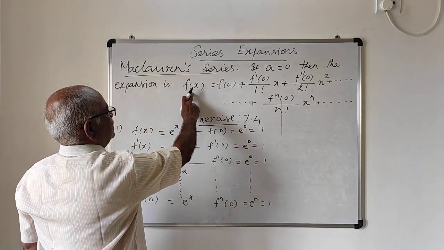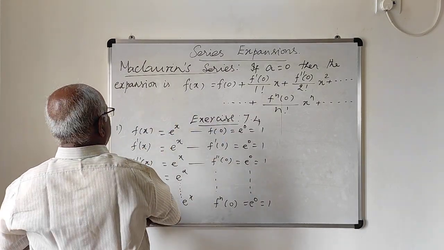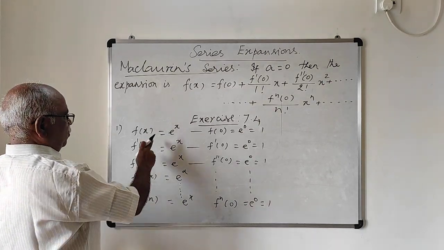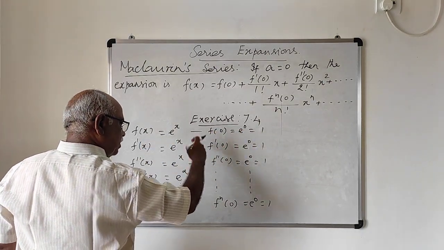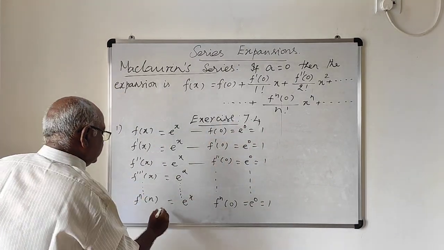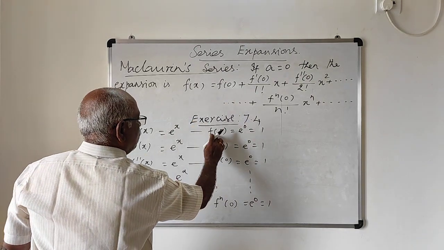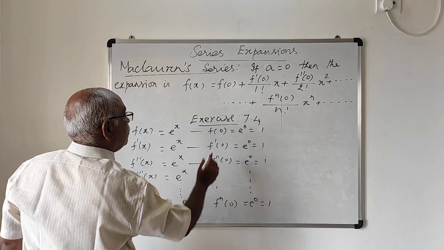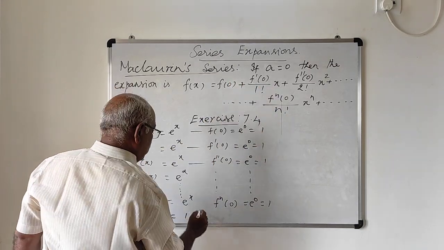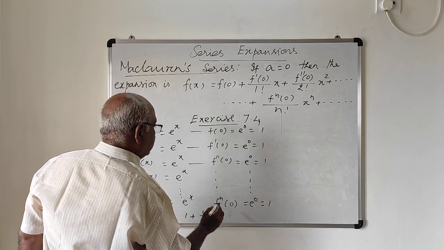First, what is f of x? f of x is e power x. After finding all these derivatives, f of 0 is 1, and e power 0 is also 1. Therefore, your Maclaurin series says that f of x, e power x, is equal to f of 0, which is 1, plus x by f dash of 0, and f dash of 0 is 1, so 1 by 1 factorial into x.